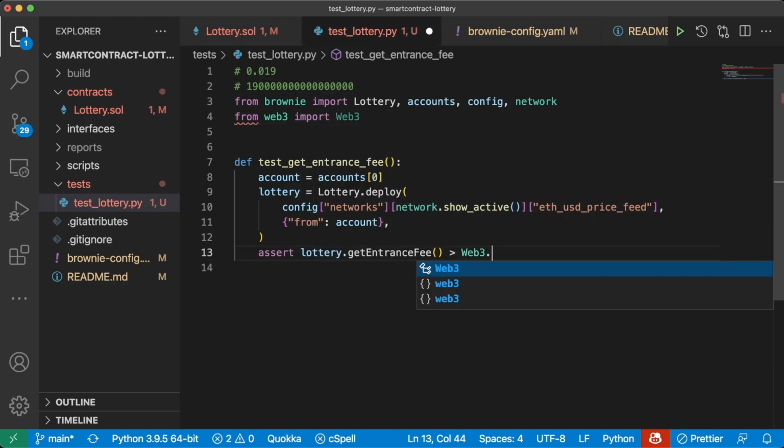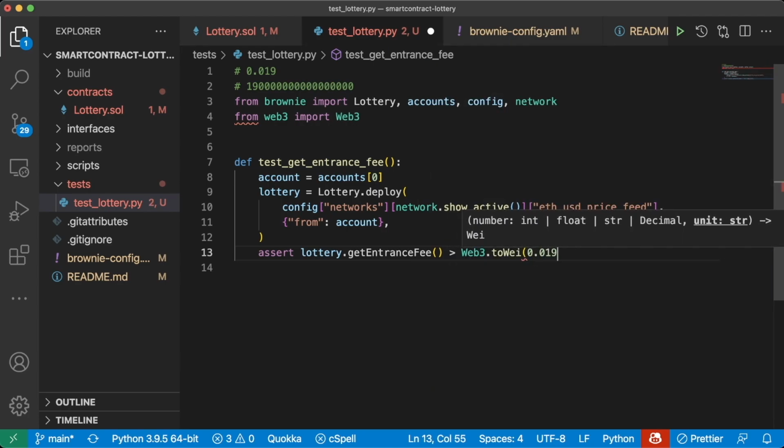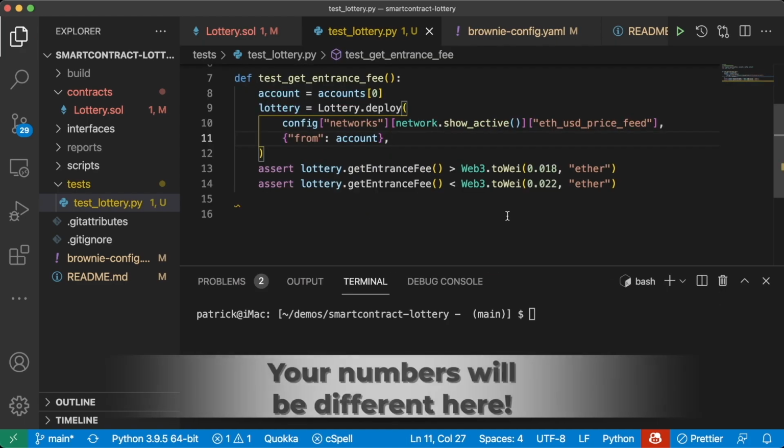We'll do Web3.toWei 0.019, ether. Should be greater than, and then we'll even do 0.018 just to make sure. And it should be less than 0.022.